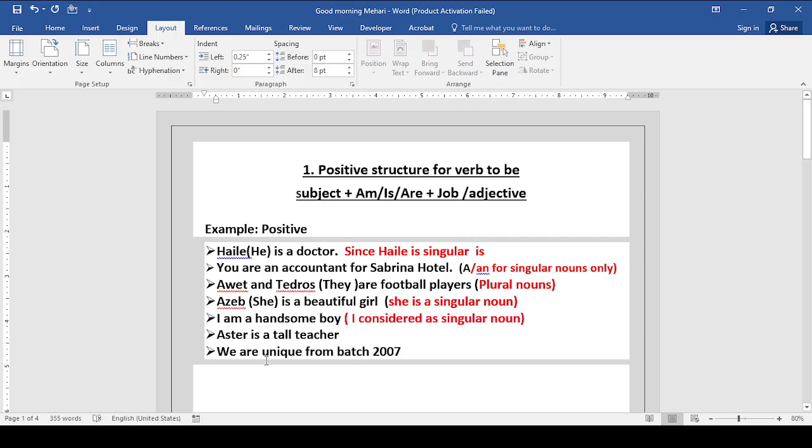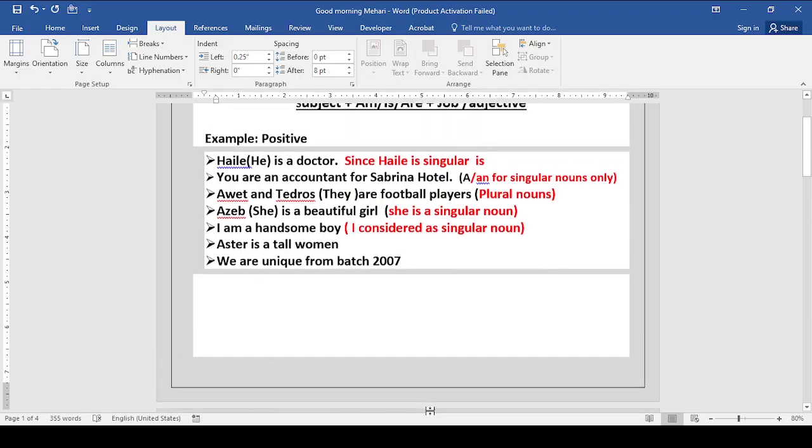Aster is a tall teacher. Or you can say Aster is a tall girl, or a tall woman. This one is singular. We are unique from batch 2007. We are unique from our class. This one is singular and that one is plural.